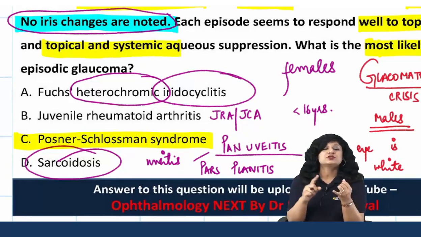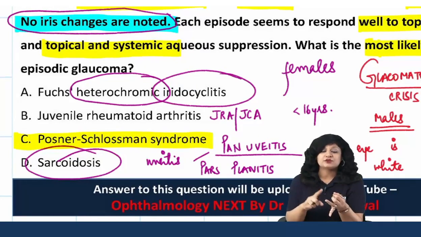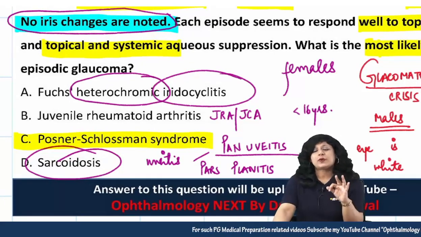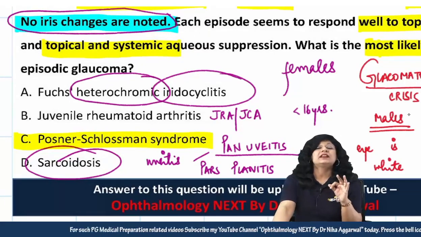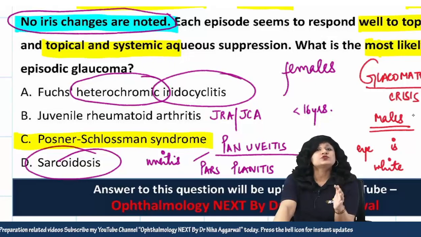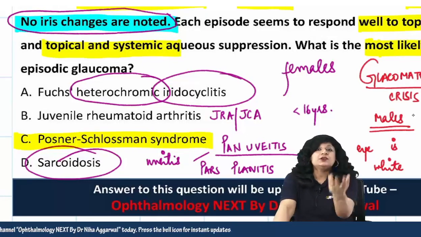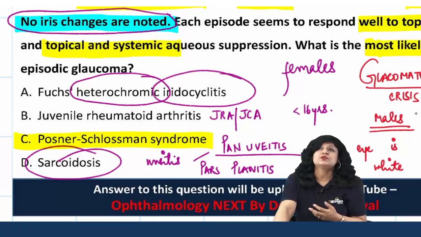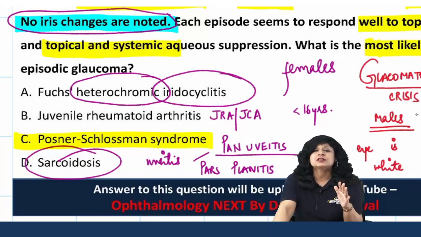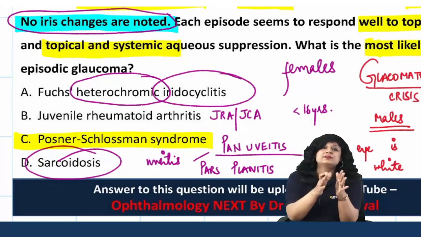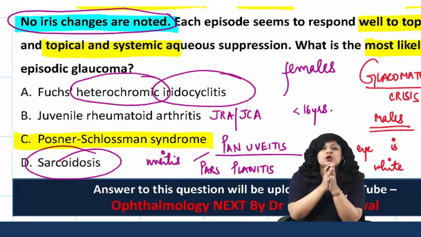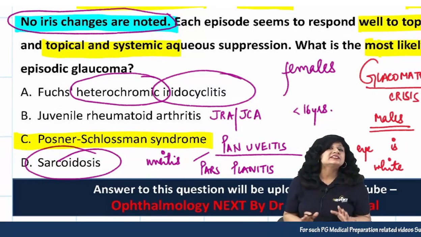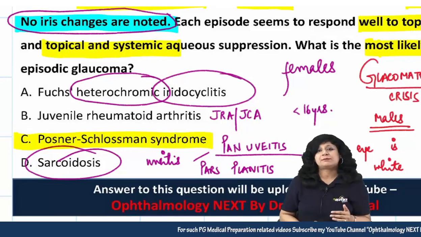Then the important features of Fuchs uveitis syndrome along with juvenile rheumatoid arthritis and sarcoidosis. See, there are two ways of solving a question. Whenever you are having a clinical question, either you directly know the signs and symptoms of this disease and you are marking it. Now this will be helping you in less than 50% of the cases, because clinically some of the symptoms always do overlap. So you just cannot say that all these things mean this syndrome. There is nothing like that, and you always have overlap in clinics.